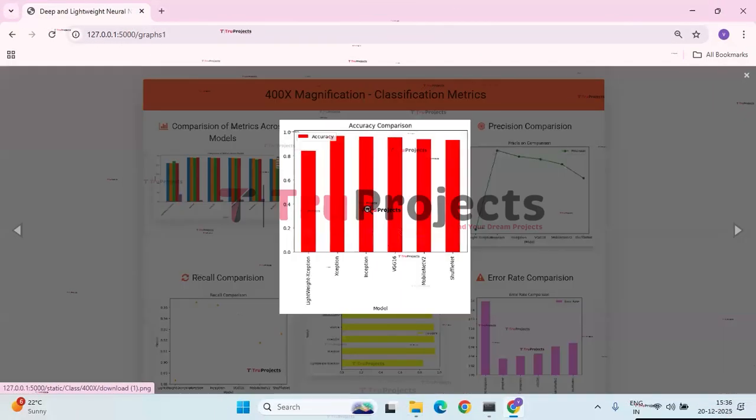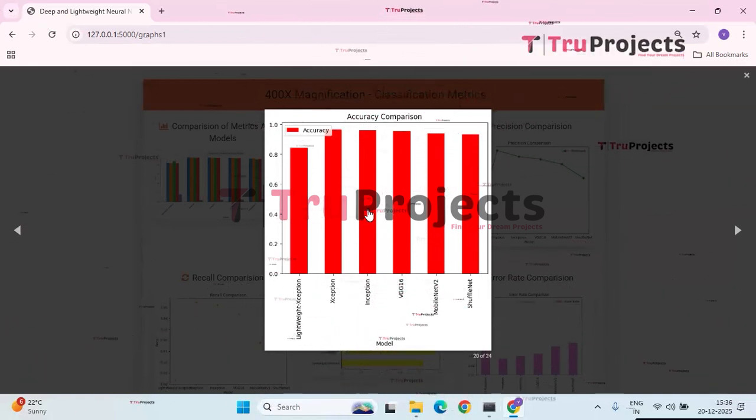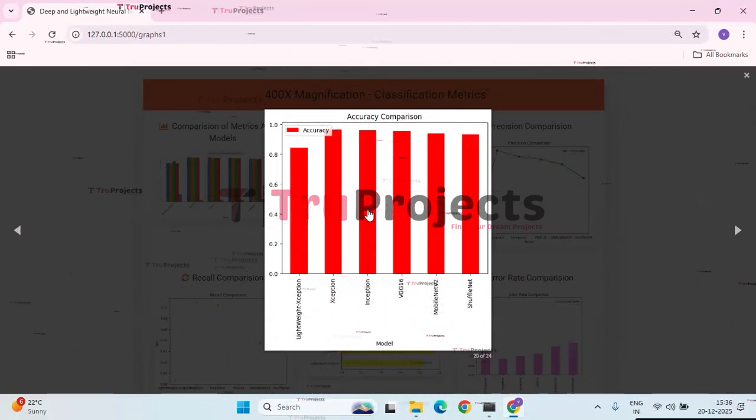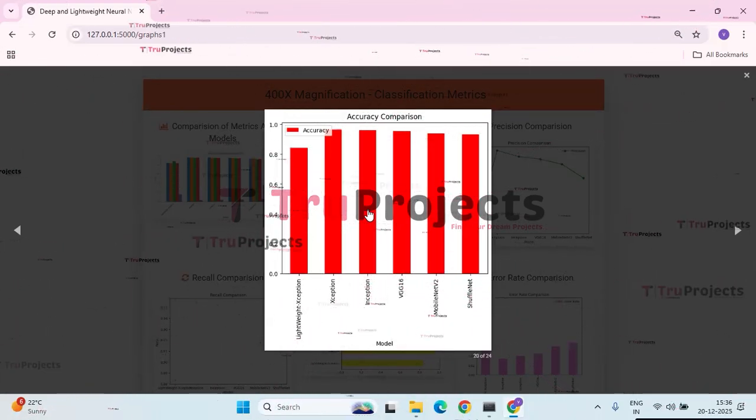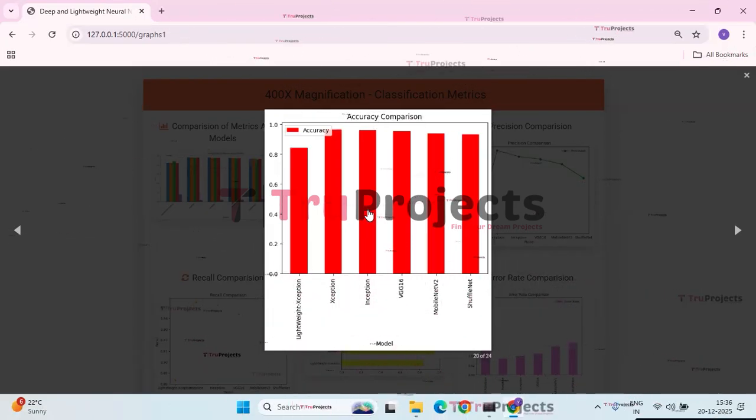Next, we have the accuracy comparison graph. This bar chart compares the accuracy of different deep learning models. Xception, Inception, and VGG16 show the highest accuracies, all around 95 to 97 percent. Lightweight Xception has the lowest accuracy, while MobileNet V2 and ShuffleNet perform slightly below the top models.